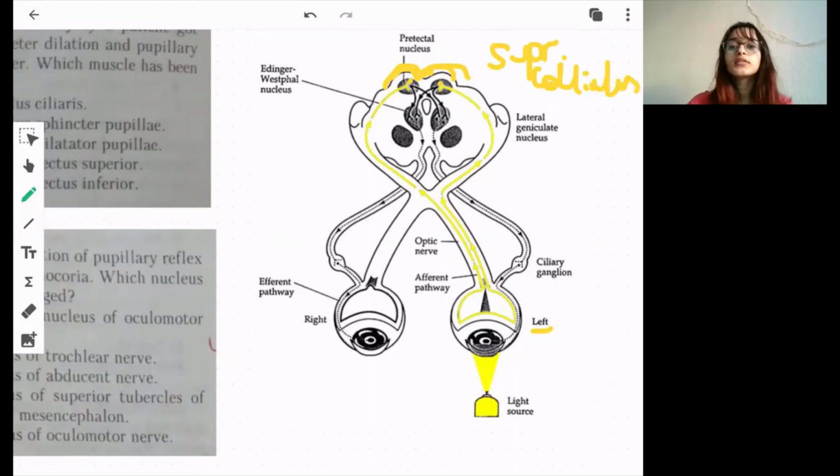In the superior colliculus level, you know, there's the oculomotor nerve. It is in the midbrain. And from the pretectal nucleus, the information is sent to the Edinger-Westphal nucleus, on both sides. When the light is shown, there's too much light, so the parasympathetic nervous system should be activated to cause miosis, or the constriction of the pupil. The parasympathetic nervous system starts from the Edinger-Westphal nucleus, and then it goes to the ciliary ganglion, and then to the target organ, that is your constrictor pupillae muscle.